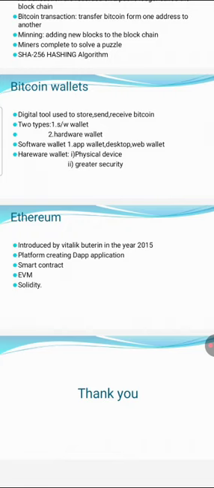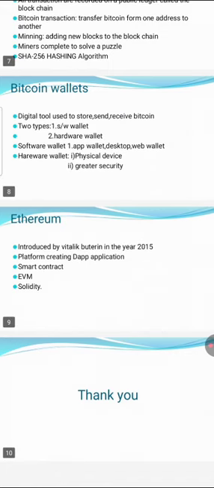Similarly, a hardware wallet is a physical device. By using this physical device, we access private keys. By using this key, we transact, and there is greater security in a hardware wallet compared to a software wallet.